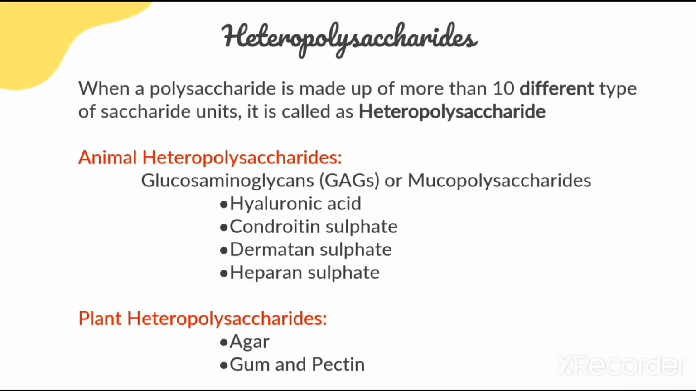The next type of polysaccharide is heteropolysaccharide. In heteropolysaccharide, different types of sugar repetitively occur for more than 10 times. The example for heteropolysaccharide in animals is glycosaminoglycans, which are also called mucopolysaccharides. The examples are hyaluronic acid, chondroitin sulfate, dermatan sulfate, and heparan sulfate. The examples for heteropolysaccharide in plants are agar, gum, and pectin.